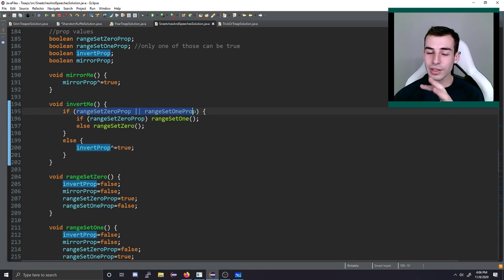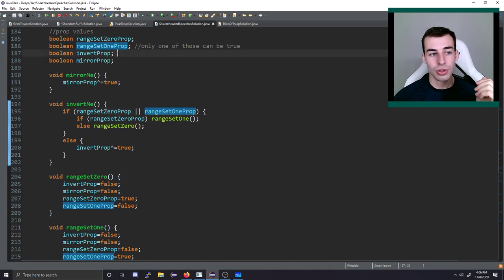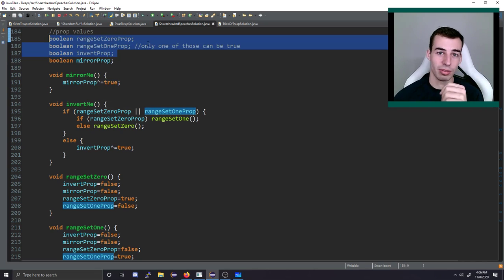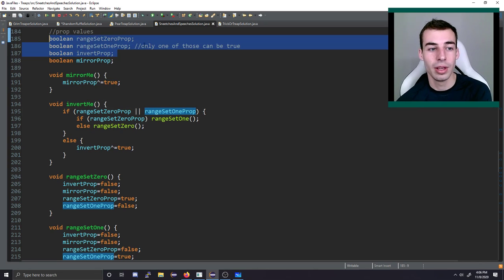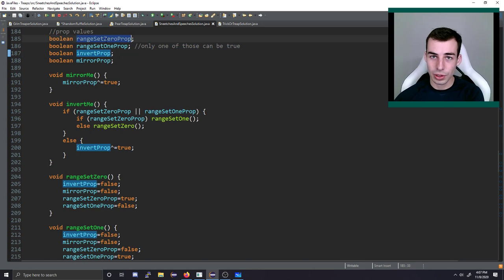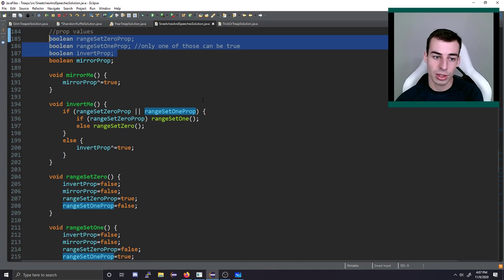If we're all set to one number, then I don't set invert to be true, which means only one of these three values will ever be true at a given time. I guess that means you could use less data. You can represent this in fewer than 3 booleans if you'd like, but I wasn't too worried about that. It's just easier to understand this way for me. Okay, so yeah, either the whole thing is inverted, or the whole thing is all zeros, or the whole thing is all ones. No two combinations of this are possible, and they never need to be either.